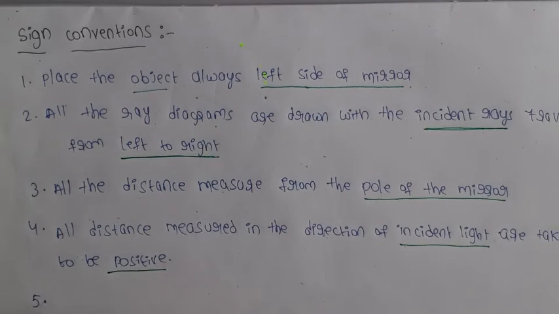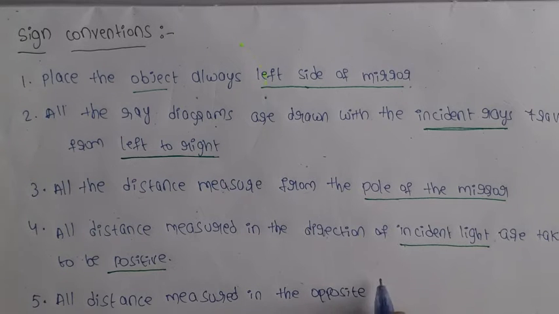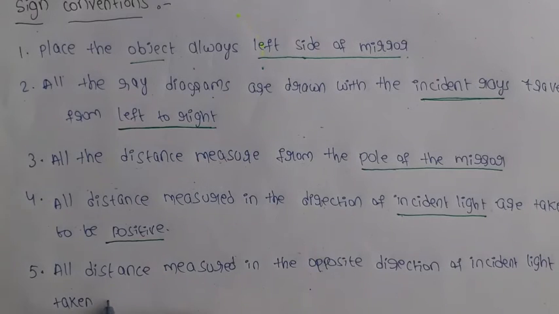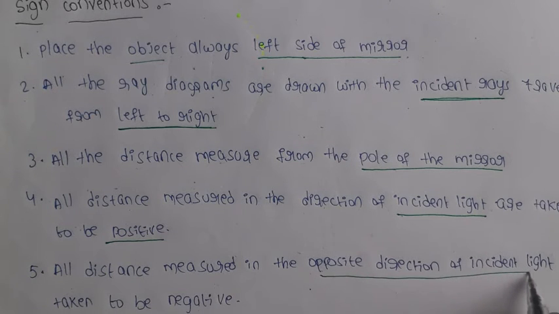Next point, all distances measured in the opposite direction of the incident light are taken to be negative. The opposite direction of the incident rays means the reflected rays.